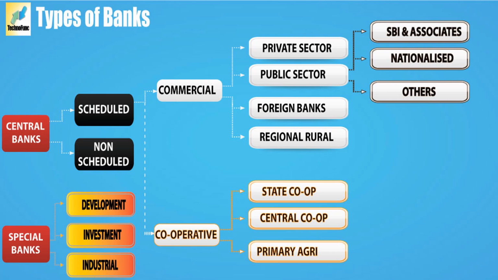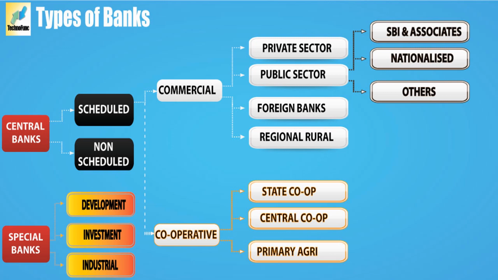Commercial banks, you all know, are the banks which provide you the facilities for your commercial activities. For that we call commercial banks. So almost all the banks whose names you know are commercial banks. Now, under the commercial banks, again we have mainly four types: private sector banks, public sector banks, foreign banks, regional banks.